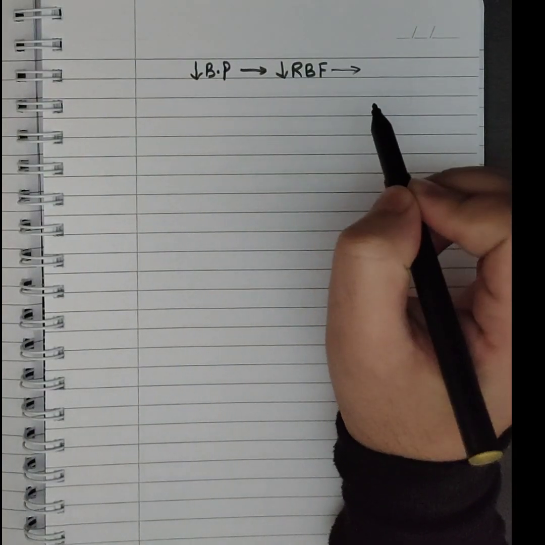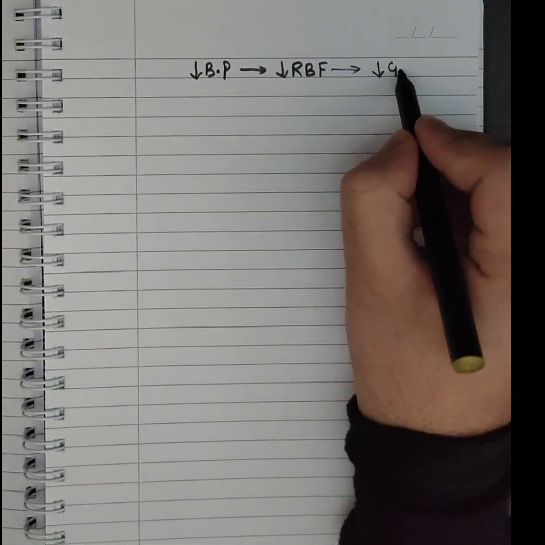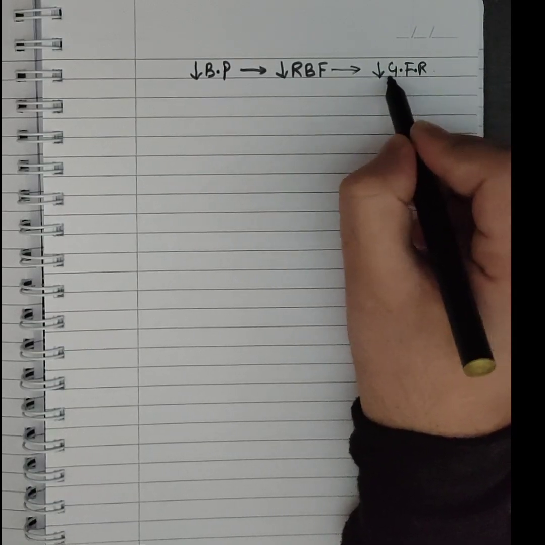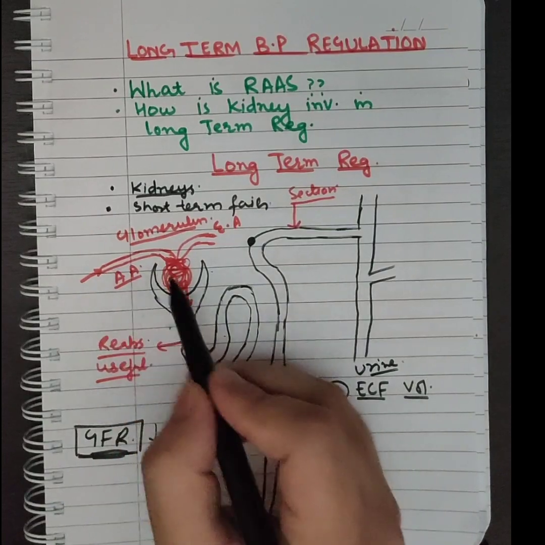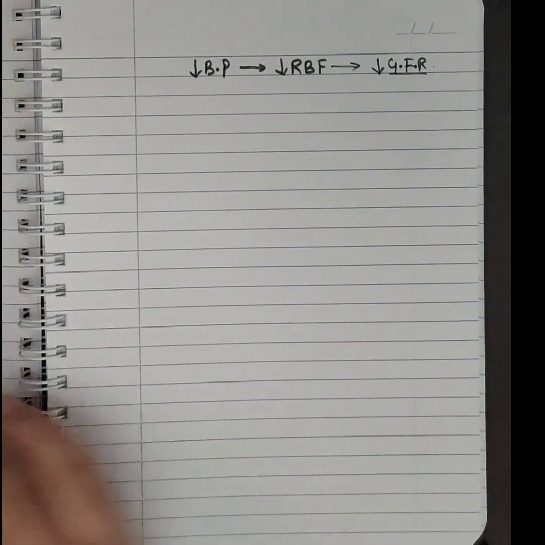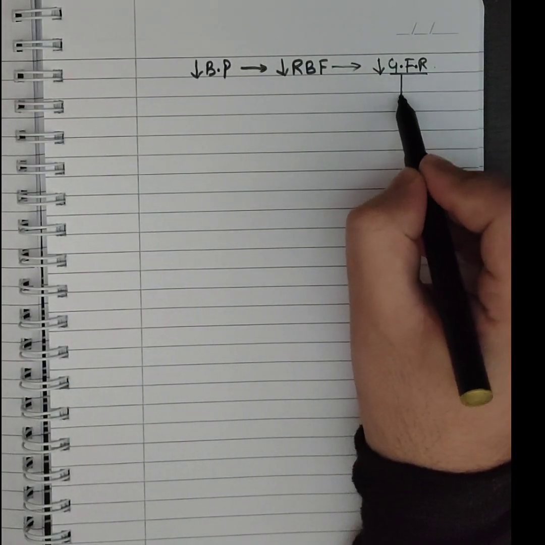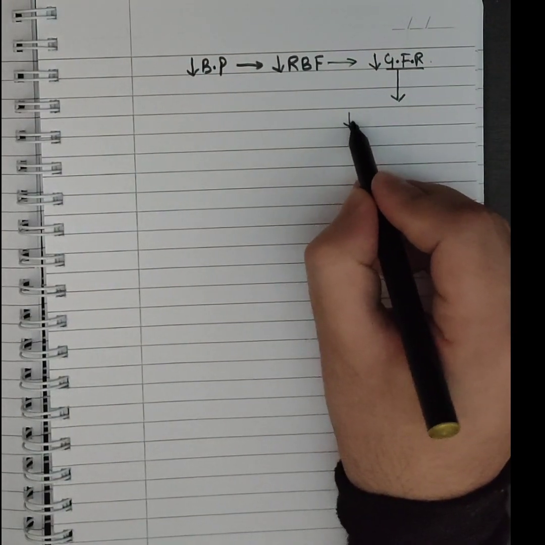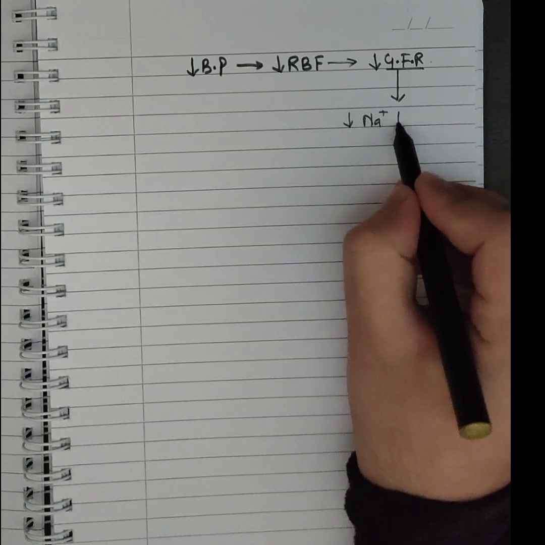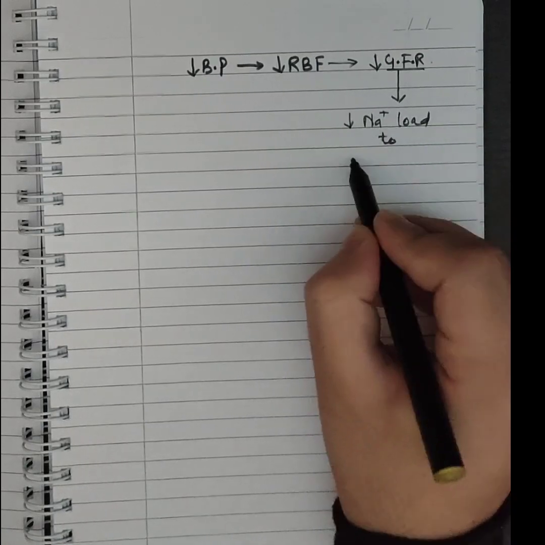And when there is decreased renal blood flow, it will cause a decrease in GFR. I have already explained how this GFR is going to decrease. When there is a decrease in GFR, there is decreased sodium load to the macula densa.